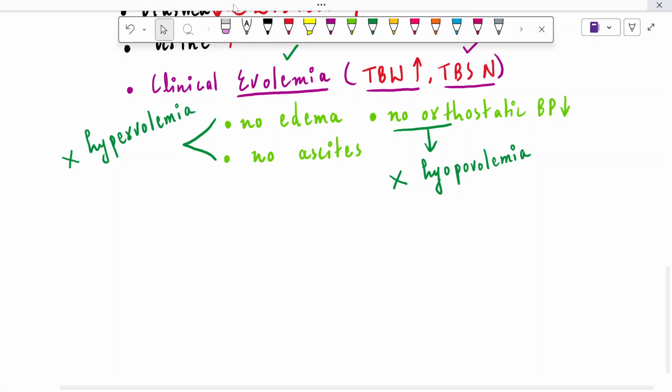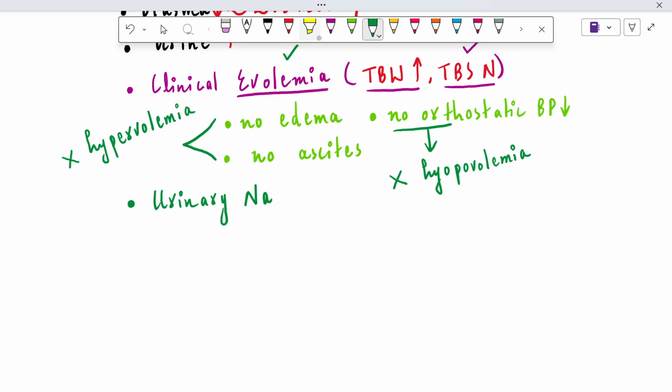Let's talk about the other diagnostic criteria, that is the urinary sodium. Urinary sodium is increased, and this is one of the most important diagnostic criteria we need to remember in SIADH.